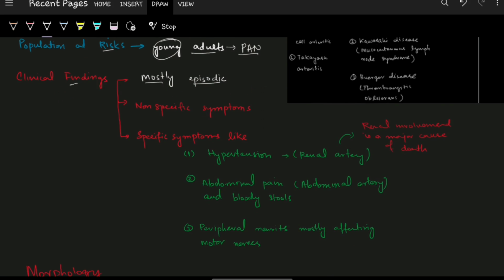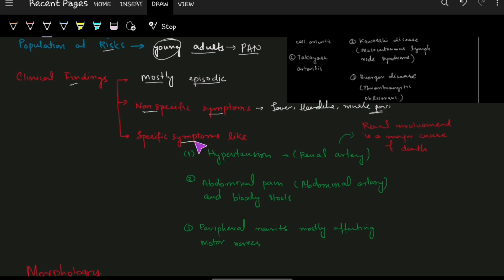Episodic means that the clinical findings come for a short time and then fade, then again come and then fade again. It involves non-specific symptoms like fever, headache, or muscle pain, etc.